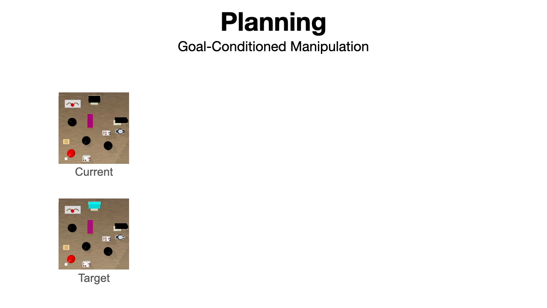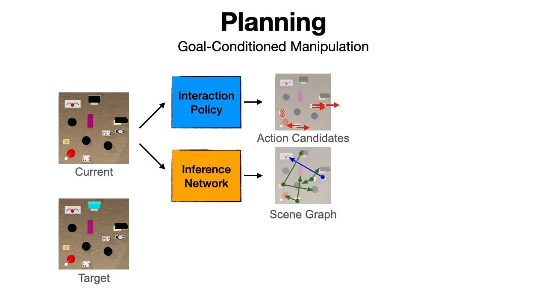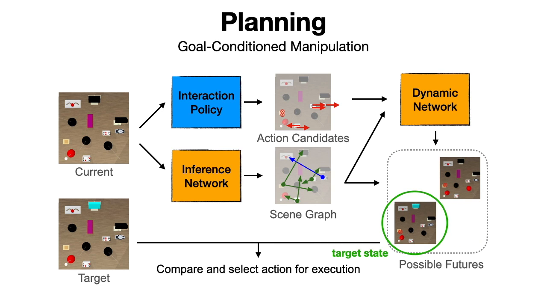During goal-conditioned planning, the agent first infers a set of action candidates for the current scene using the learned interaction policy. Meanwhile, the agent interacts with the board, obtains an interaction sequence, and infers the inter-object functional relations with the inference network. Finally, given the current visual observation and each action candidate, the dynamics network predicts the future states. The action that has a predicted future state closest to the goal will be selected for execution.